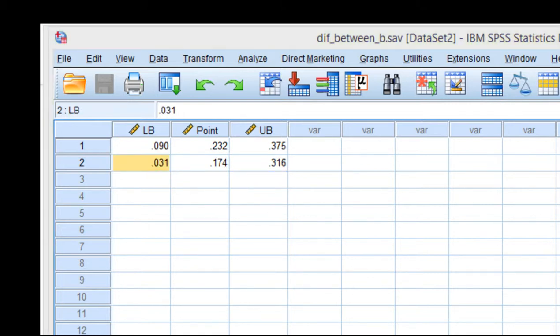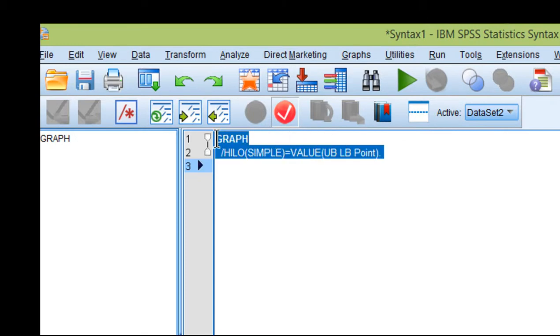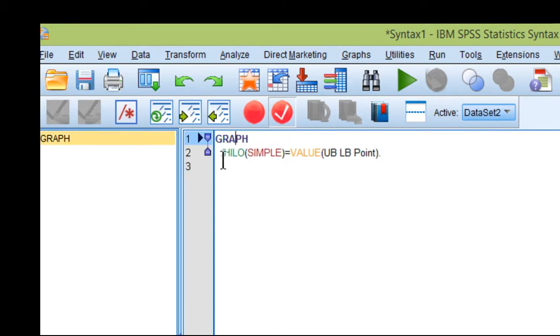Next, you'll want to open up a syntax file and input that piece of syntax that I included in the textbook. Graph, high-low, simple, equal value, upper bound, lower bound, point estimate. These are the variable names. Make sure you don't have any other data files open, because this is going to reference the data file that's open.